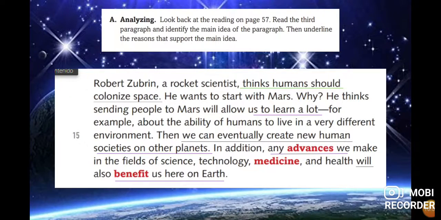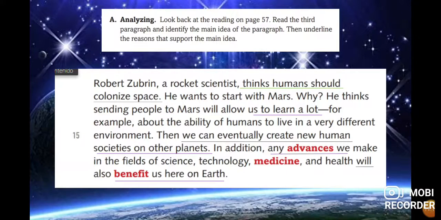Now we analyze the third paragraph that you have in your book, of the reading. This one is on page 57, and we identify the main idea of this paragraph, and also the supporting ideas. Robert Zubrin, a rocket scientist, thinks humans should colonize space. He wants to start with Mars. Why?